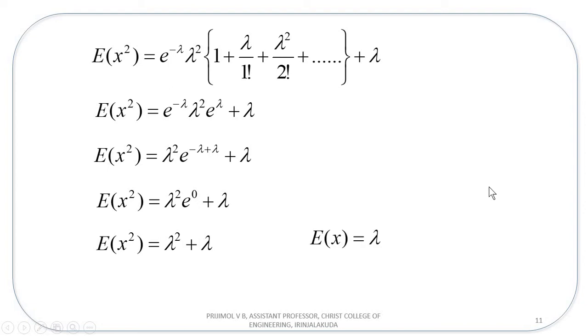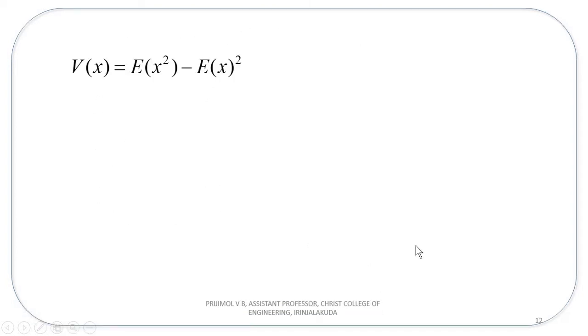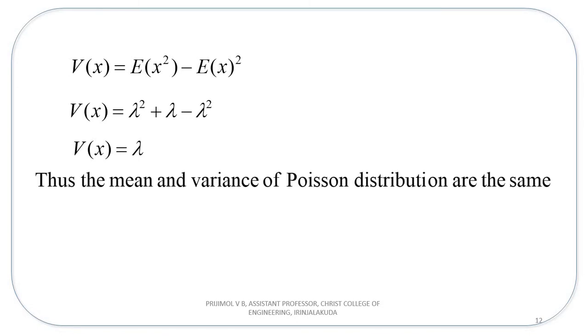Now you can substitute this in our variance formula. This is expectation of x square and this is expectation of x. Now substituting in the variance formula, you will get lambda. So now you have concluded that the mean and variance of the Poisson distribution are the same.